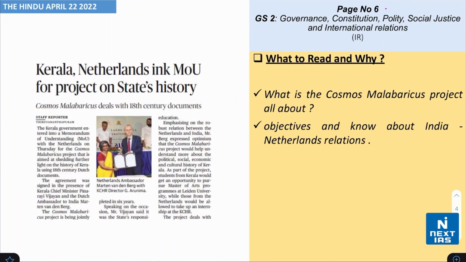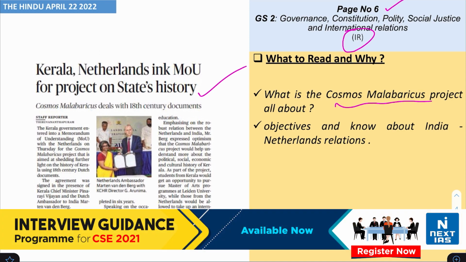Next, take a look on page number 6 from the topic of international relations. You find this headline which says Kerala, Netherlands ink MoU for project on state's history. Understand what the Cosmos Malabaricus project is all about, objectives of the project and know about the India-Netherlands relationship.